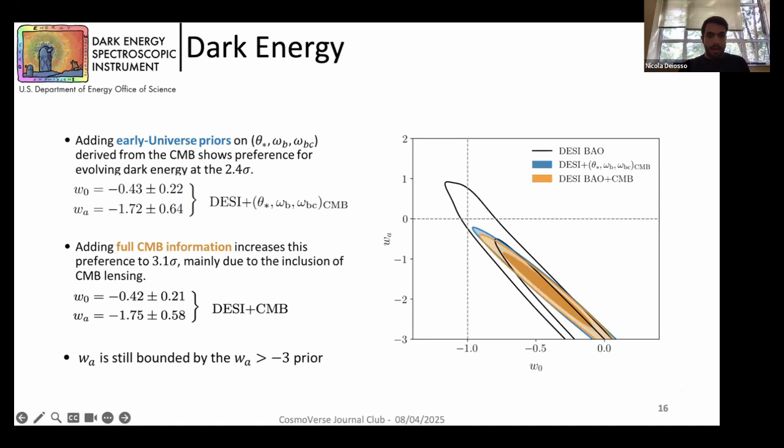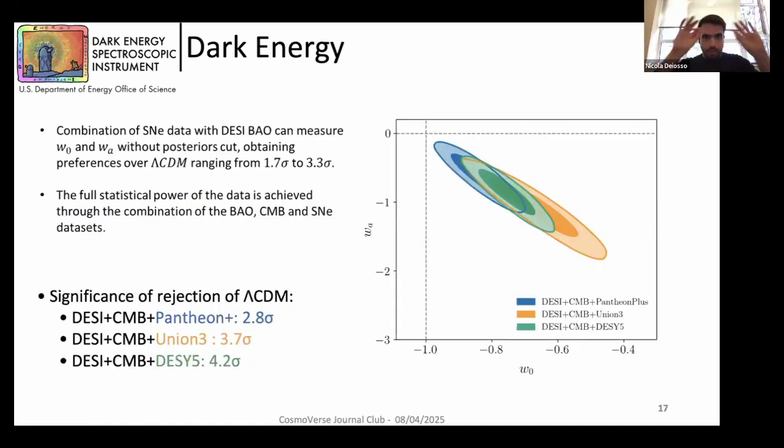In order to obtain a completely closed contour for the posterior distribution, we can obtain it also considering just the DESI data plus supernova data, but the full statistical power of the data is achieved through the full combination: BAO, CMB, and supernova.